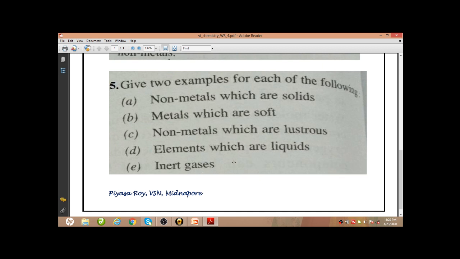Next, inert gases. Two examples of inert gas. Any two examples you can give, you know the examples: helium, neon, argon, krypton, xenon and radon. Any two out of these six you can write as an example.